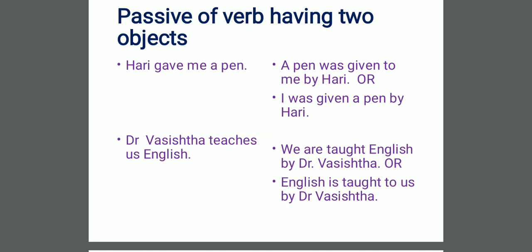Dr. Vasisht teaches us English. Here again are two objects. One is "us", another one is "English". In the same way we can make it passive in two ways. We are taught English by Dr. Vasishtha, or English is taught to us by Dr. Vasishtha. Both are correct, but again my suggestion is you should make your subject in passive voice only the indirect object.